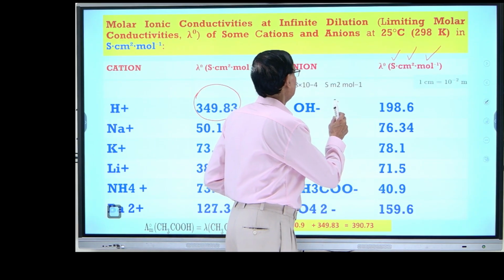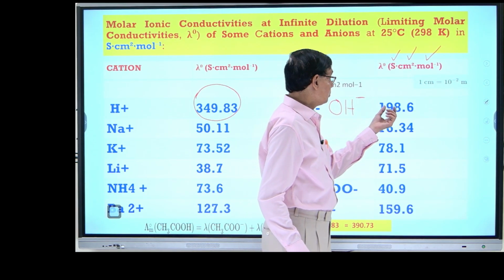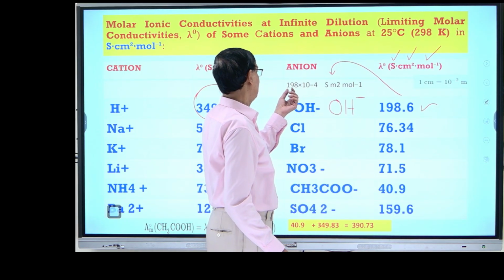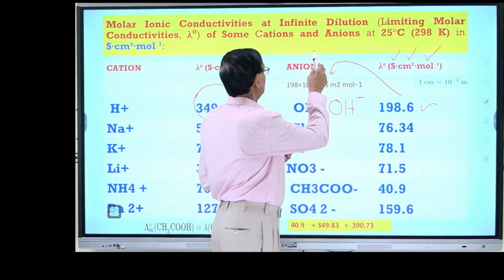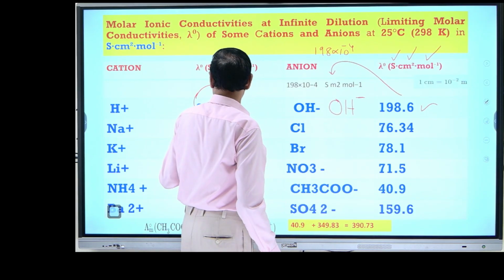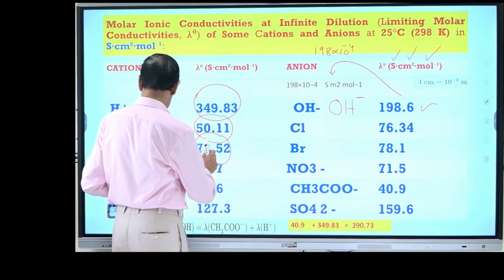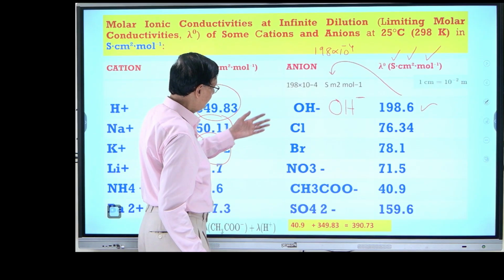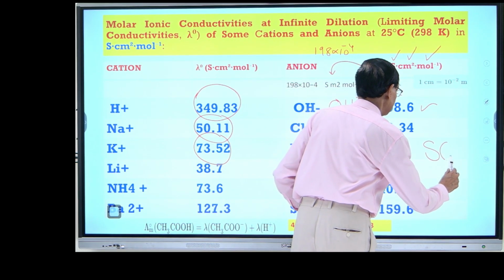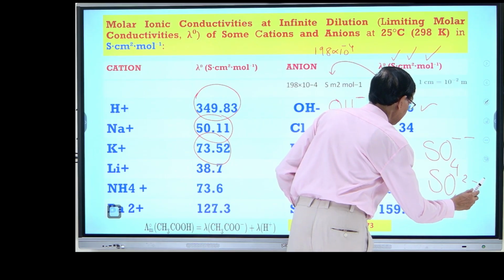Similarly, the ionic conductance of the OH ion, again in centimeter square, is 198.6. If you want to write it in meter square, then 198 into 10 to the power minus 4. Similarly, the sodium ion is 50.11, the potassium ion is approximately 73, and lithium like that. These are all available in the books. Sulfate, that must be a typing mistake; you can write sulfate 2 minus like this, or sulfate 2 negative like this.